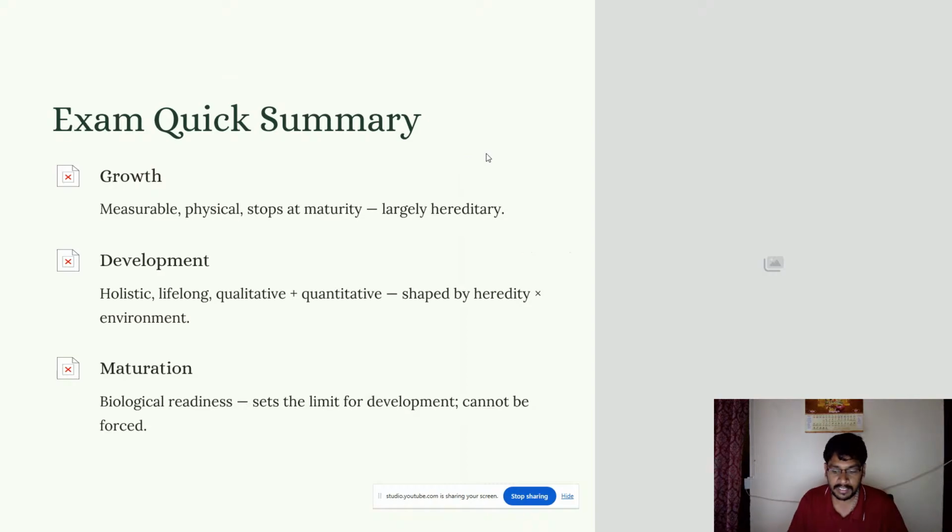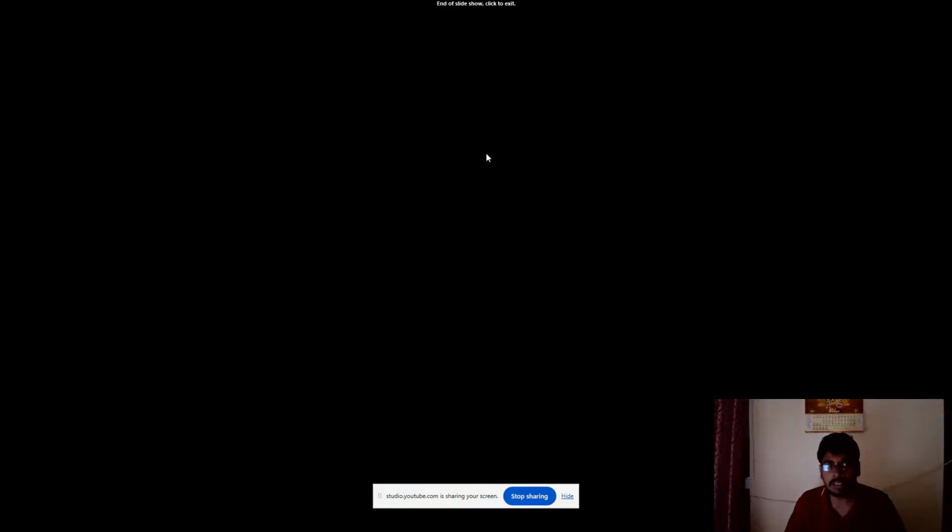Now a quick summary. Growth is measurable, physical, stops at maturity, and is largely hereditary. Development is very holistic: a lifelong qualitative plus quantitative process shaped by heredity and environment. And maturation is biological readiness. It sets the limit for development and it cannot be forced. Maturation is something we can't force. These are the quick summary points for development, growth, and maturation.